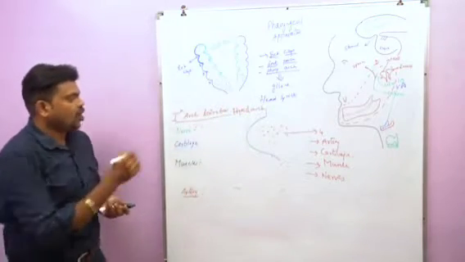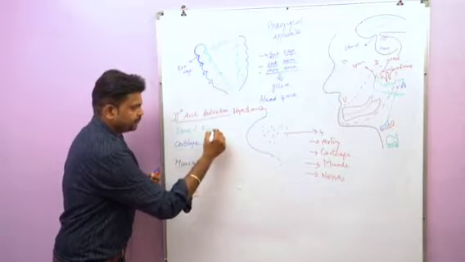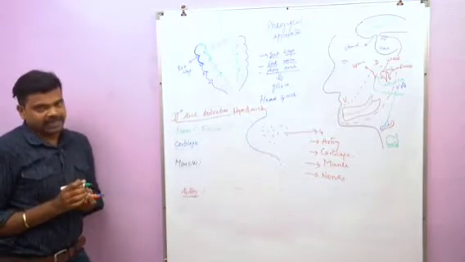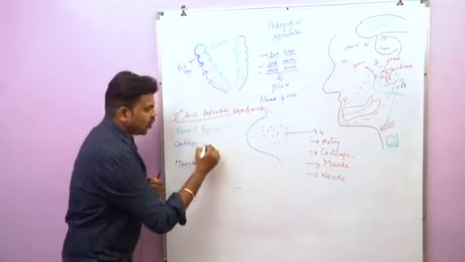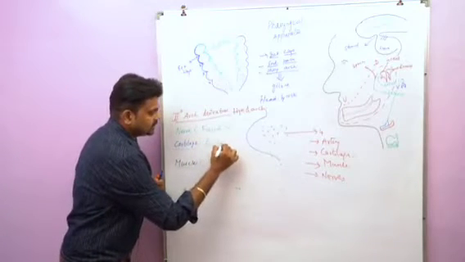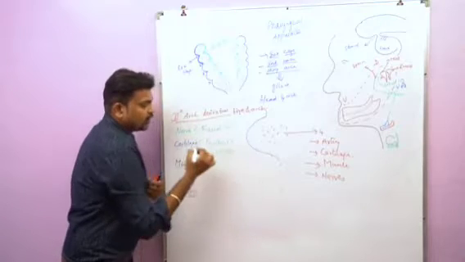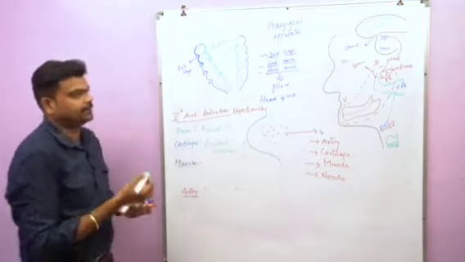The nerve of the second arch is the facial nerve. If you see the cartilage, the name of the cartilage from the second arch derivatives is called Reichert's cartilage. This Reichert's cartilage also consists of a dorsal end and a ventral end.